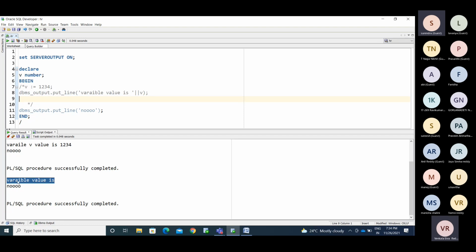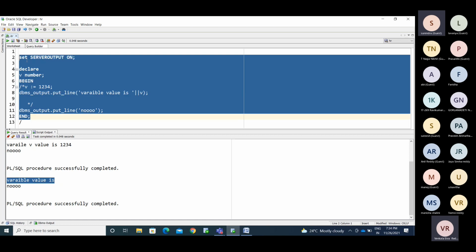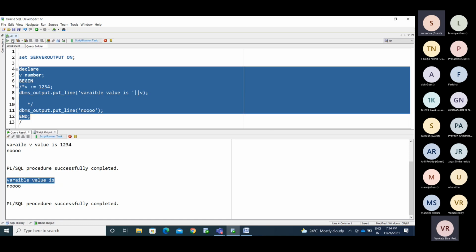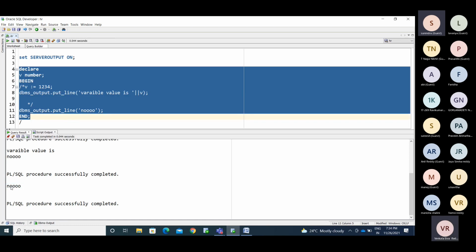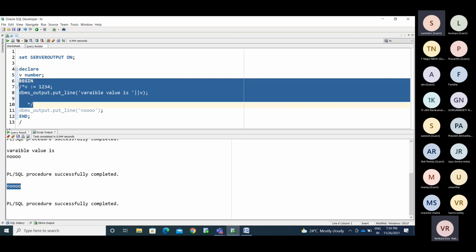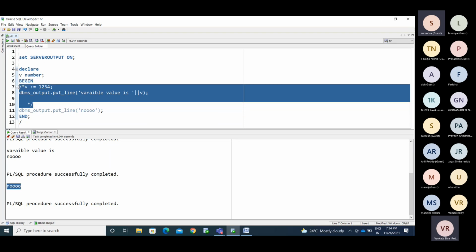Now, until now you were getting the variable value also. Now I am running this. You haven't got any information. See, you got only no. These two statements are ignored. Okay, this is about the comments.